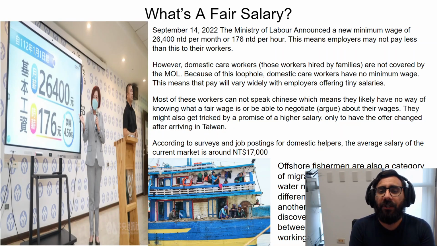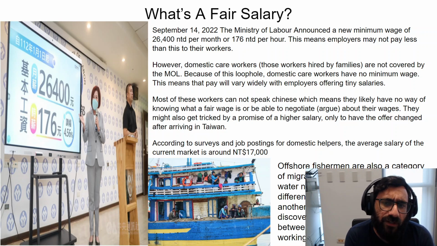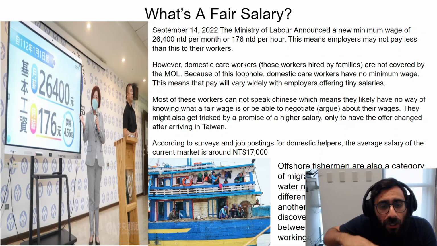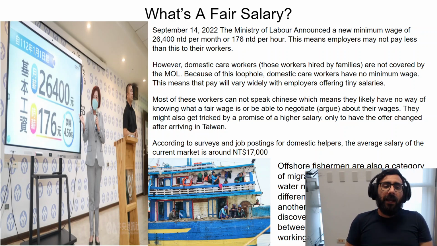So now I want to ask you, in your opinion, what is a fair salary? Well, the government came out with an answer for that. Even just this last year, they changed what is considered a fair salary. Now, these salaries are for anyone who works in any company in Taiwan. They are called the minimum wage. Minimum means the lowest possible. They cannot be any lower than the minimum wage. And they said the minimum wage should be